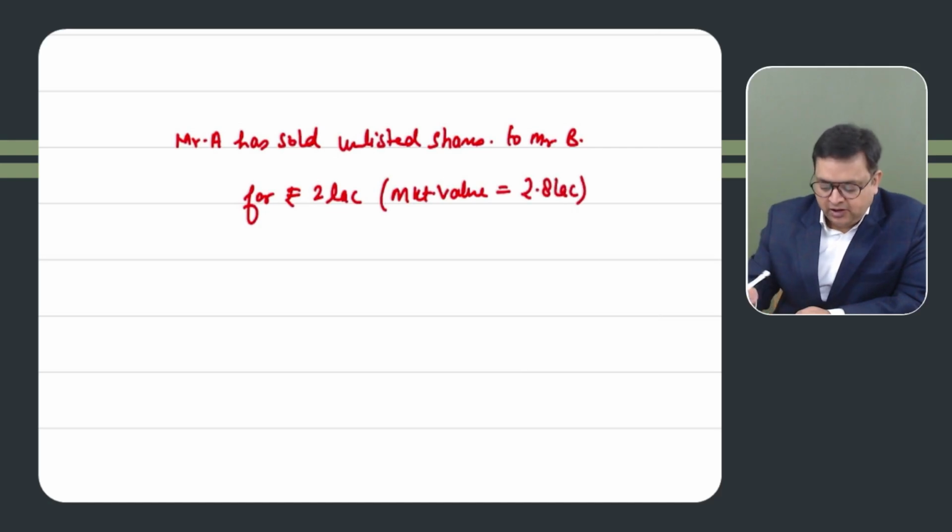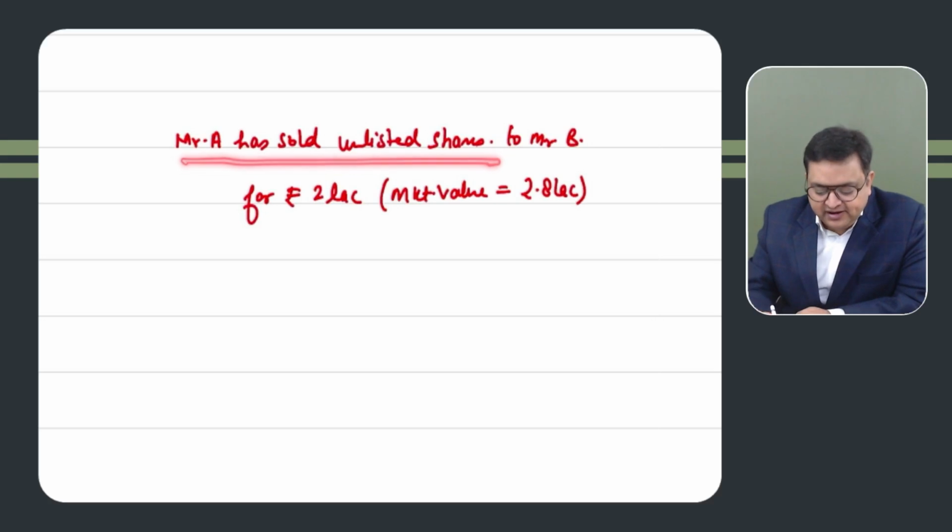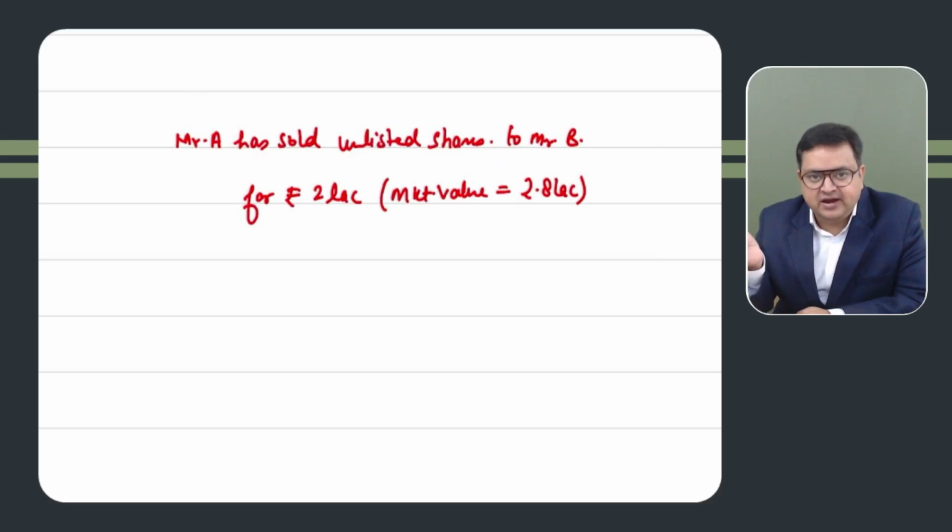Correct? Now you have to calculate the income of both Mr. A and B. Here Mr. A is selling unlisted shares. So for Mr. A, it is a capital gain because he is selling unlisted shares. How much is he selling for? 2 lakh rupees. Market value was 2.8 lakh.